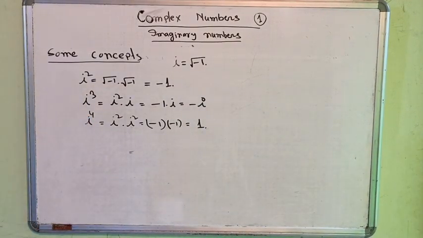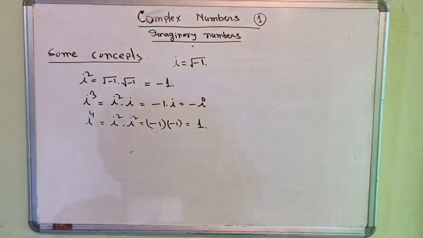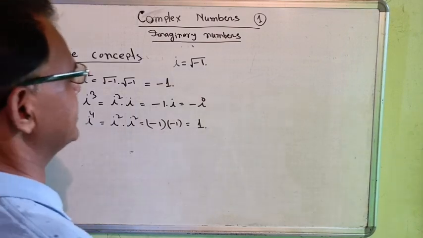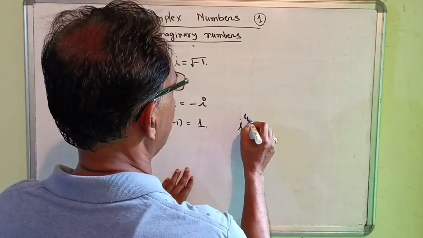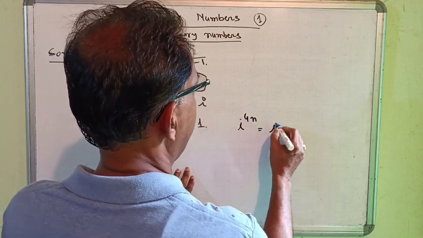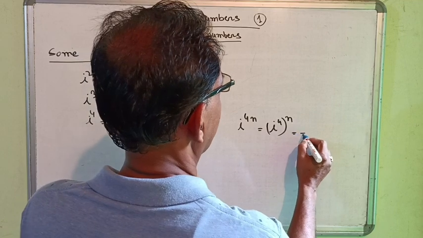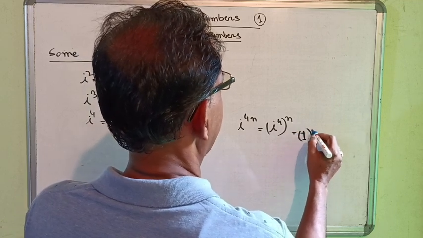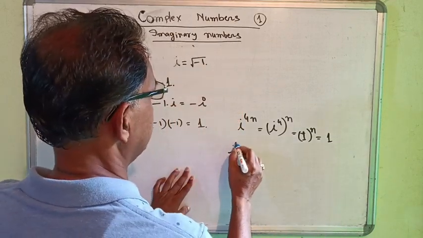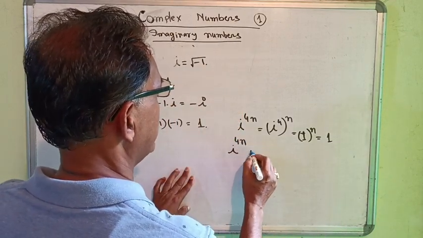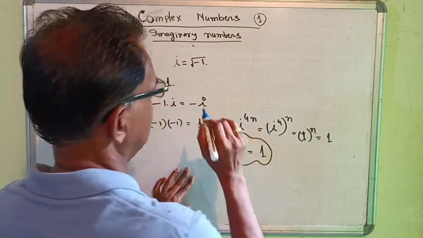Now, what happens? We see that i to the power 4 is equal to 1. From here, we get one concept, that is i to the power 4n is equal to i to the power 4 into n, which equals 1 whole to the power n, which is 1. That means we get i to the power 4n is always 1. That is a very important concept.